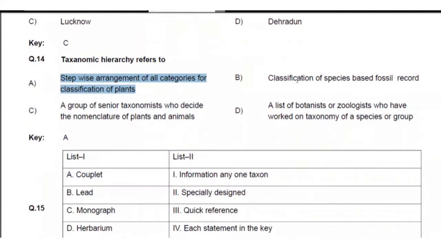Next, come to option B, classification of the species based on fossils. It is not related. A group of senior taxonomists who decide the nomenclature, it is not related to the taxonomic hierarchy. And a list of botanists and zoologists who worked on taxonomy, a specific group, also not related. Then the best answer is A.